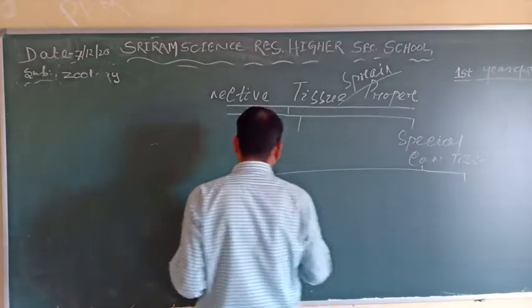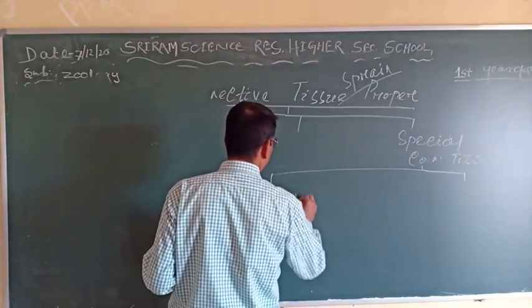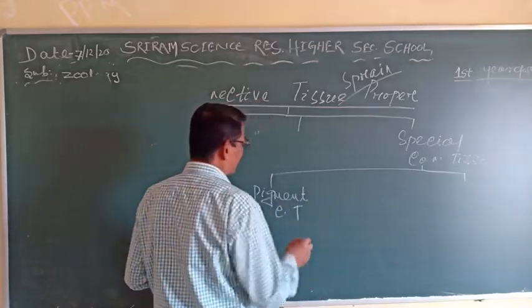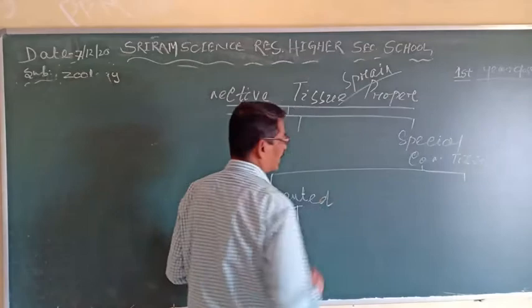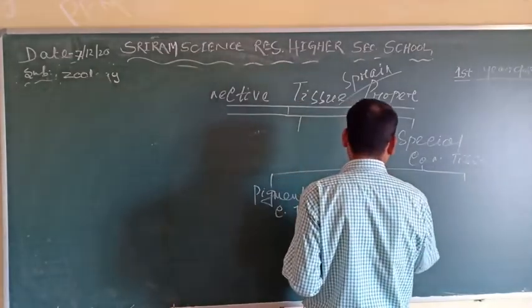First you come to the pigmented connective tissue. Another one is called reticular connective tissue.